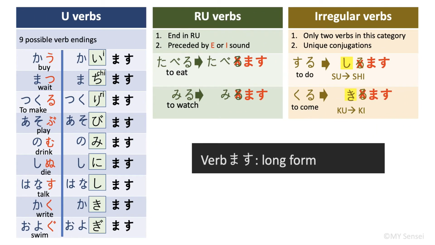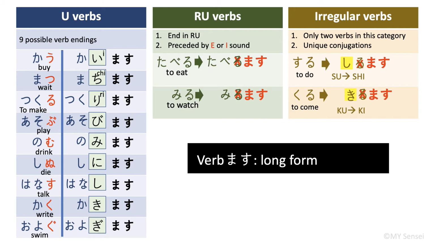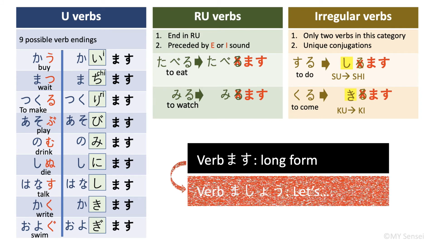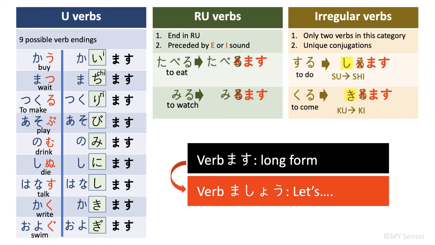ます forms are the long forms used in polite speech. When we change ます to ましょう forms, we have changed a verb from its long form to an invitation, meaning let's do something. For example, 買います means I will buy something. 買いましょう means let's buy something. 待ちます means I will wait. And 待ちましょう means let's wait.